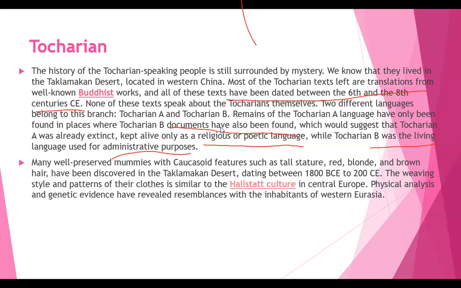Many well-preserved mummies with Caucasian features such as tall stature and red, blonde, and brown hair have been discovered in the Taklamakan Desert, dating between 1800 BCE and 200 BCE.